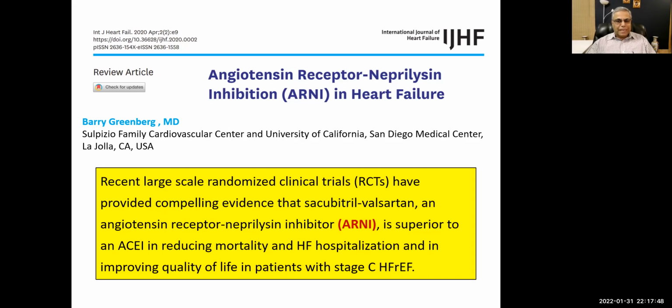Now, in place of ACE inhibitors and ARBs, well, this is an ARB, ARNI is an ARB, but this combination has replaced ACE inhibitors. And if a patient cannot tolerate this, in that case, we can go back to ACE inhibitors.